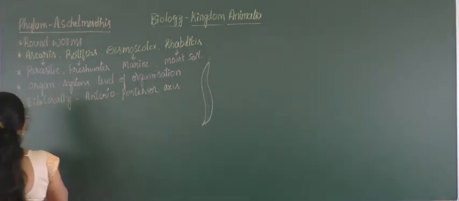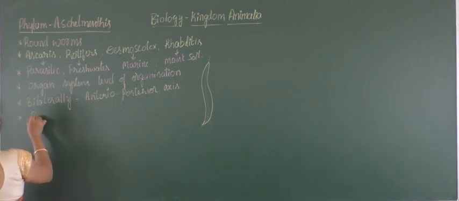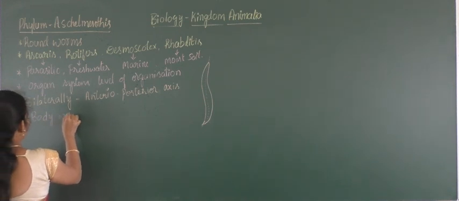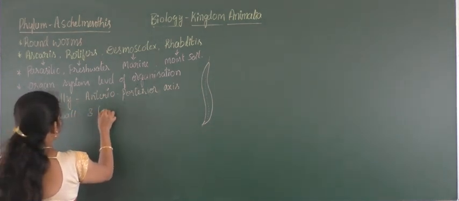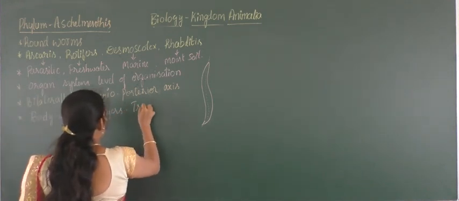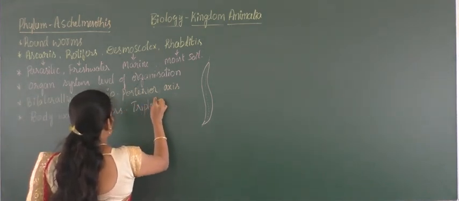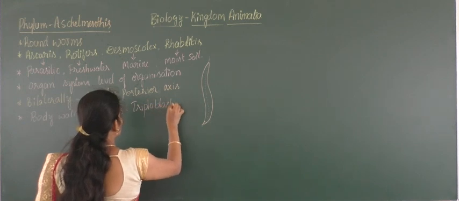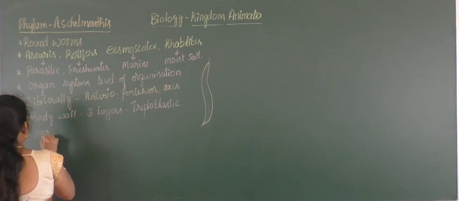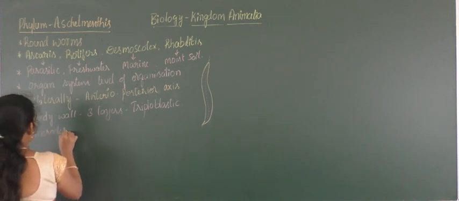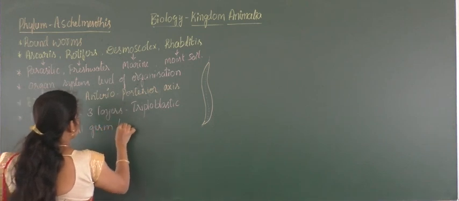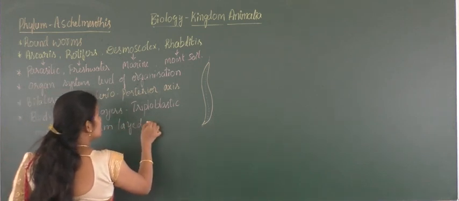Next, the body wall of these organisms is made up of three layers, all three germ layers. So that's why these are triploblastic, but the mesodermal germ layer is just like a patch.